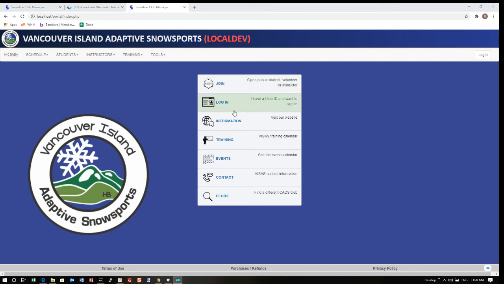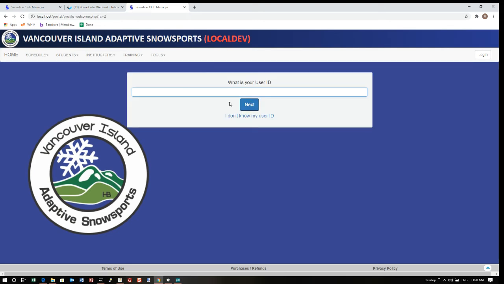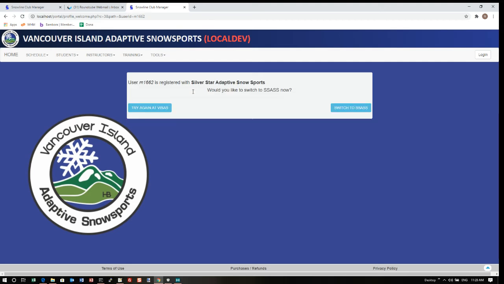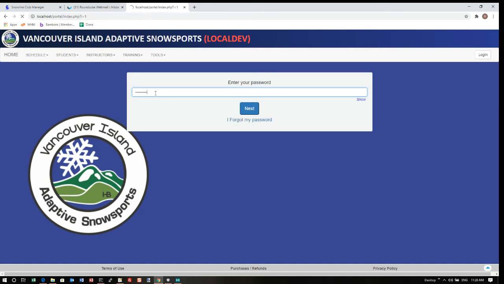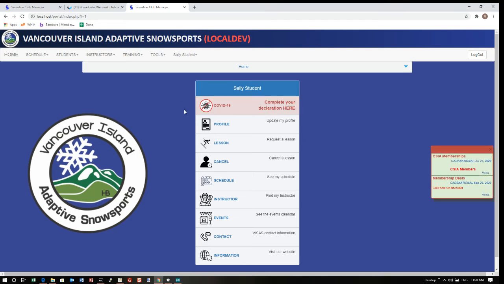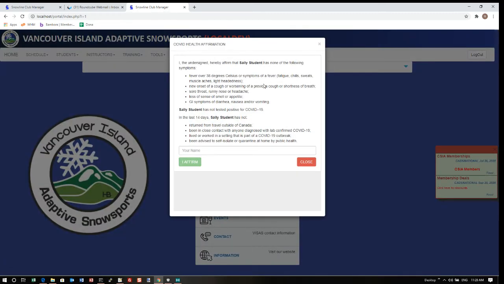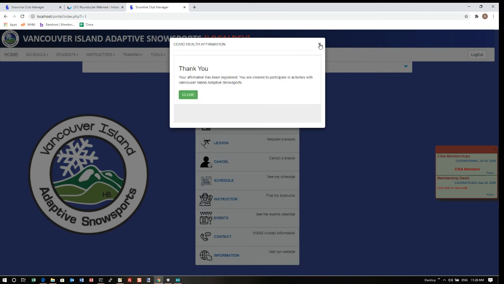Alternatively, when a student or an instructor logs into their profile and they've got an upcoming lesson, it's going to remind them right here at the top that says you haven't done a declaration and you have an upcoming lesson. So again, shocker, it takes them to this page. They sign it and their waiver is done. So that's really the long and the short of it.